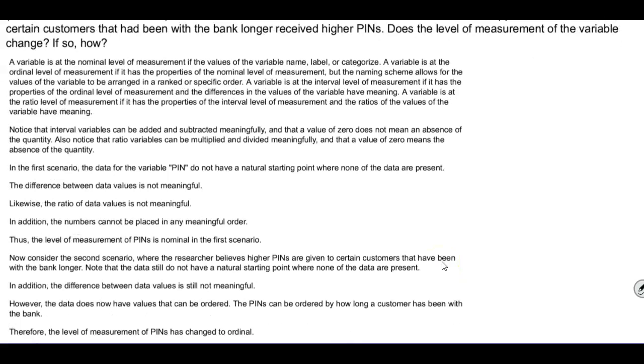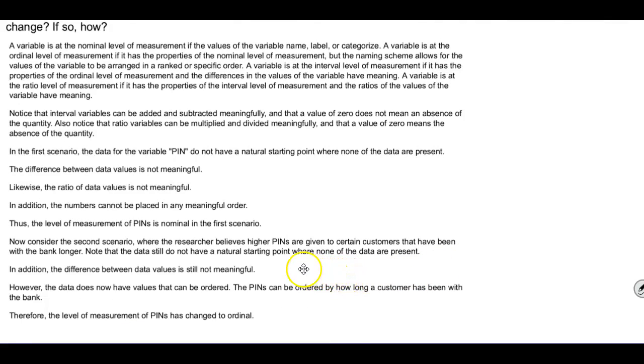Now consider the second scenario where the researcher believes higher PINs are given to certain customers that have been with the bank longer. Notice that the data still do not have a natural starting point where none of the data are present. In addition, the difference between data values is still not meaningful. However, the data does now have values that can be ordered. The PINs can be ordered by how long a customer has been with the bank. Therefore, the level of measurement of PINs has changed to ordinal.